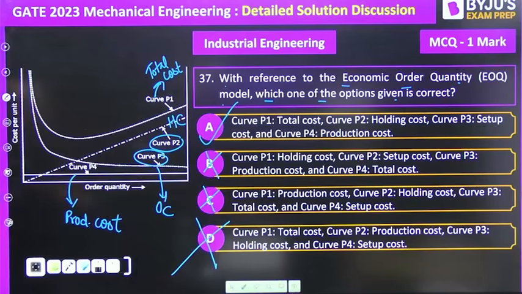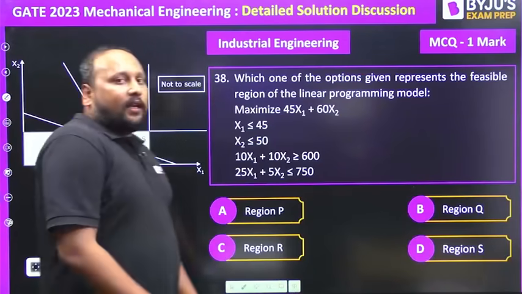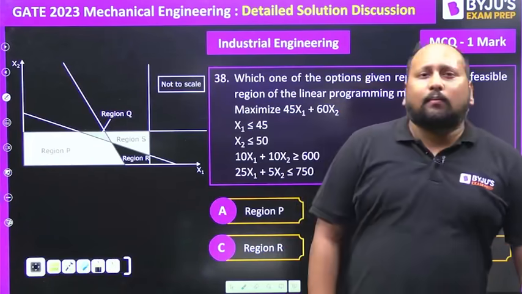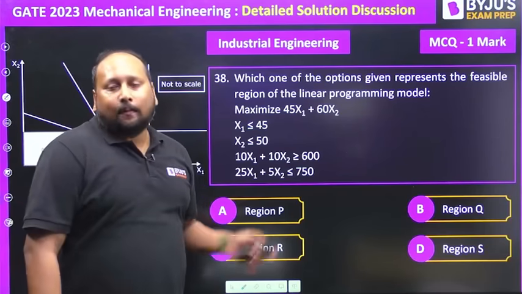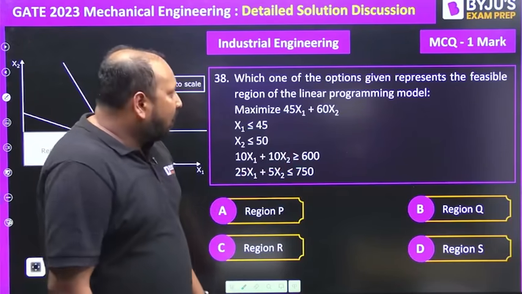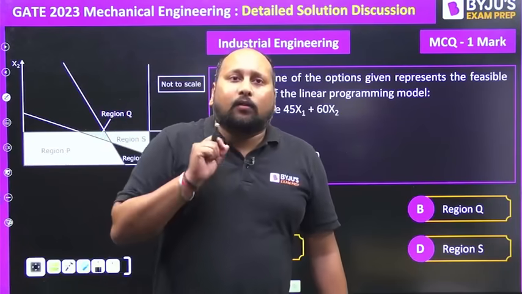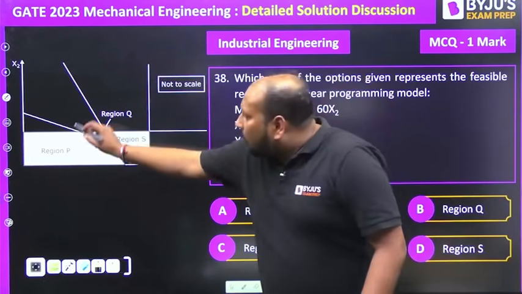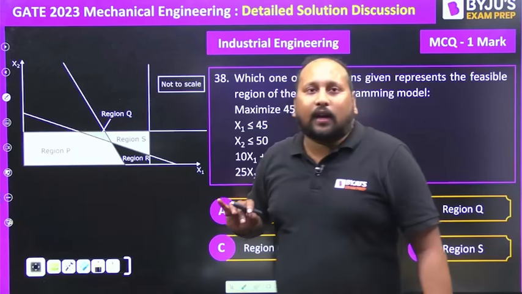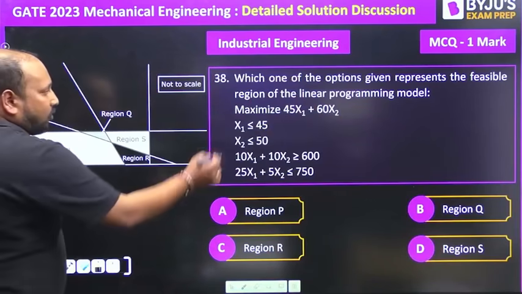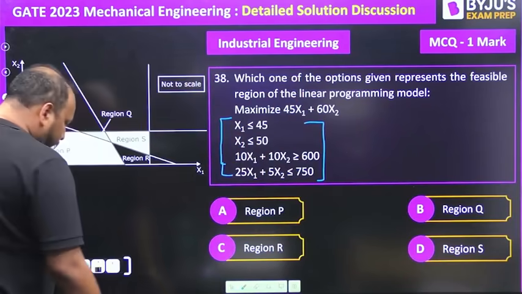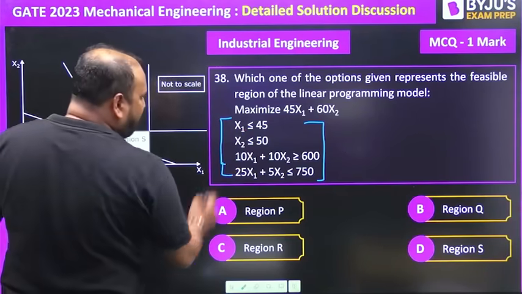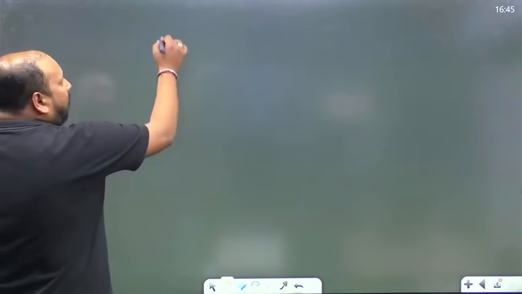Now moving towards the last question from industrial engineering, of a type we have solved multiple times. This is a question from LPP. They are not asking you to identify the optimum value. They are only asking which one of these regions is the feasible region. They have given some constraints, so let us plot this in the graph and identify it. Let's see the first equation, that is x1 is less than or equal to 45. So let me draw the graph.